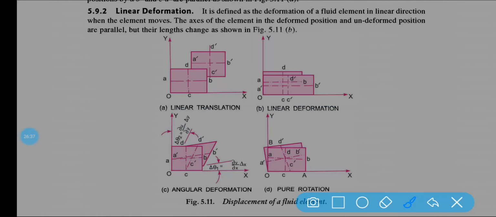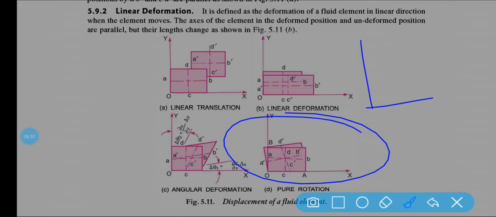Now this part, pure rotation, is very important. It is defined as the movement of a fluid element such that both of its axes, either x and y, horizontal and vertical, rotate in the same direction.